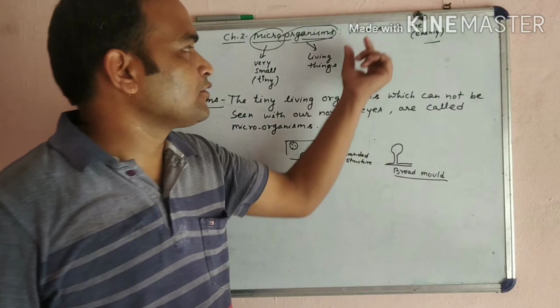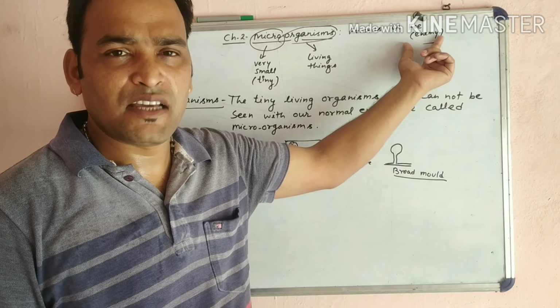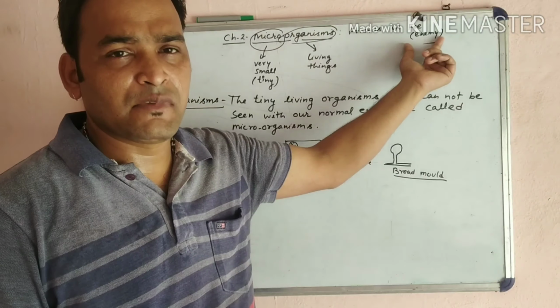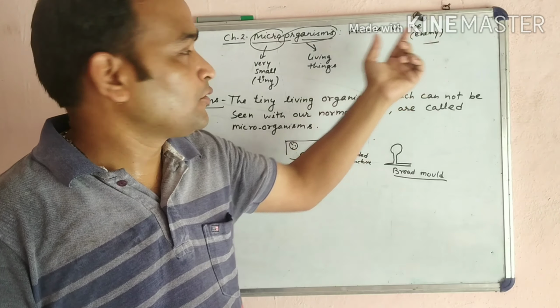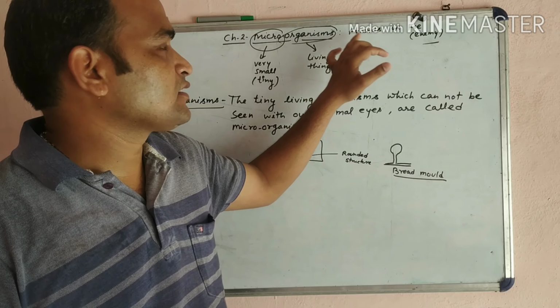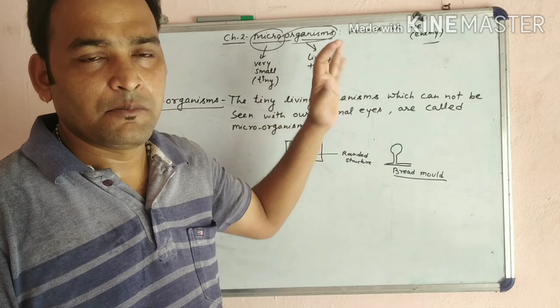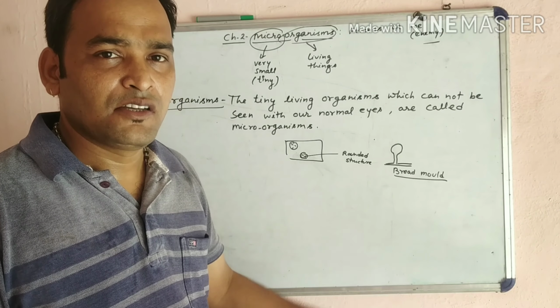So sometimes they are useful, so they are called friends, and sometimes they are harmful for us. They can cause many diseases in humans or other animals, so they are called foe. So Microorganisms: Friends or Foe means that microorganisms are sometimes useful for us and sometimes they are harmful for us. This is the meaning of the chapter.